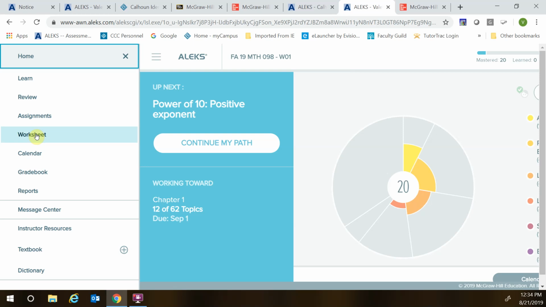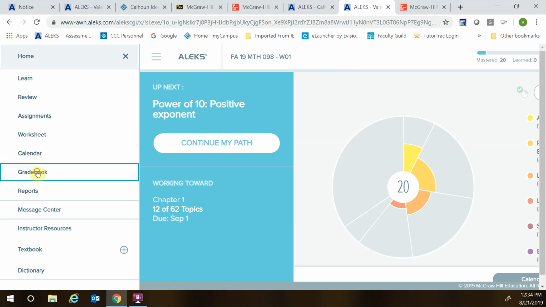Worksheets are something that you create for yourself. I have it set where it does a mixture of problems that you've worked on and problems that might be new. You don't get any credit for these worksheets. So if they're on your own, you will get an answer key in your ALEKS email to be able to look at the answers. The calendar on there is not my calendar. That's kind of an ALEKS calendar based on due dates. My calendar is in Blackboard.